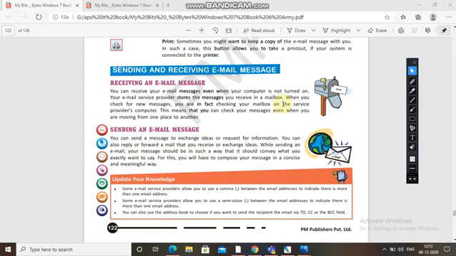So what happens when a person sends you a mail? You receive it. Even if your computer is not turned on, it comes into your mailbox and is stored. When you turn on your system and start checking your new messages, you see in the mailbox that a message has come. One, two or three messages, it will show you, and this means that you can check your message even when you are moving from one place to another.